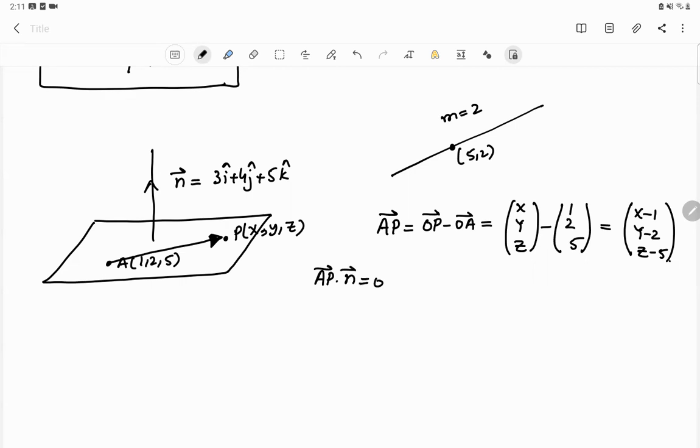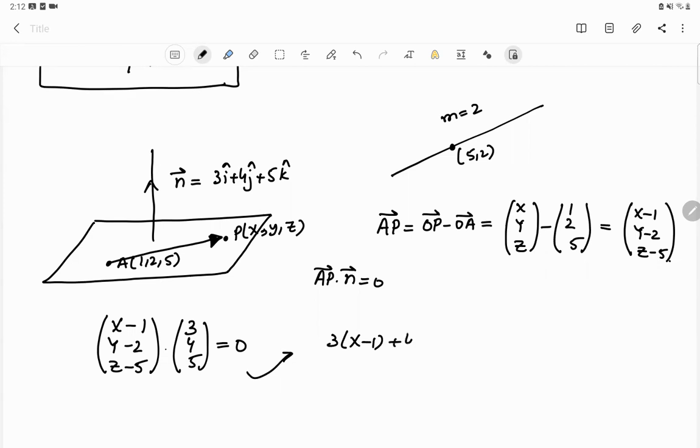Okay. So if we calculate this dot product stepwise, you arrive at this.